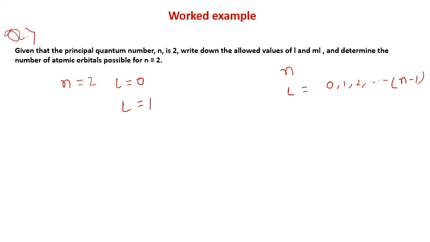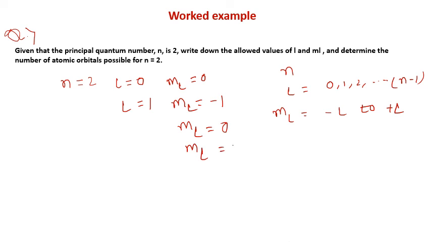And for the magnetic quantum number, the ml value will be minus L to plus L. Therefore for L is equal to 0, the ml value will be 0, but for L is equal to 1, the ml value will be minus L to plus L, that is minus 1, 0, and plus 1.